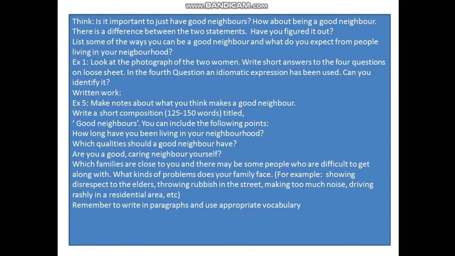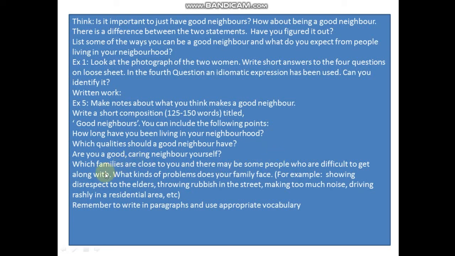You have to write a good composition of 125 to 150 words by giving the title Good Neighbors, and then by making paragraphs you will put the questions and answers over there, like how long have you been living in your neighborhood, which qualities should a good neighbor have, are you a good, caring and neighborly person yourself, which families are close to you, and there may be some people who are difficult to get along with.